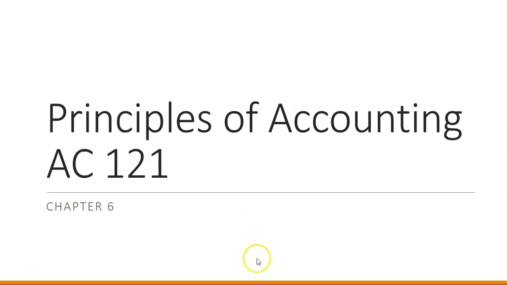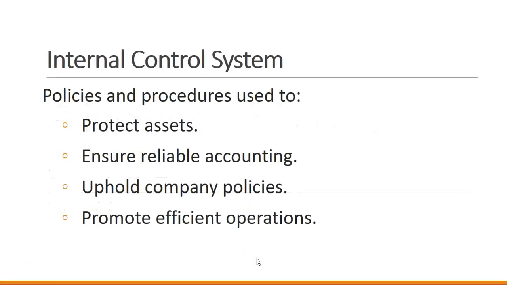Accounting 121, Chapter 6. In Chapter 6, we talk about various cash management procedures. First, we're going to look at internal control systems. So internal control systems are created to protect our company. So they're policies and procedures used to protect our assets, ensure reliable accounting, uphold company policies, and promote efficient operations.